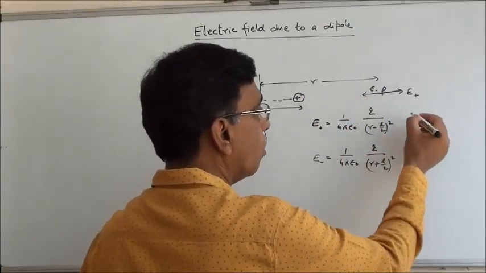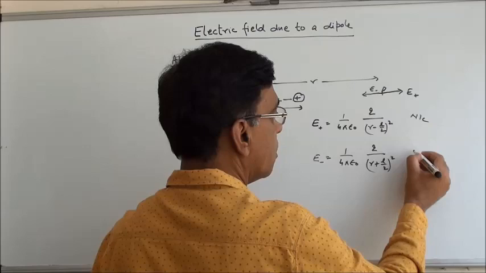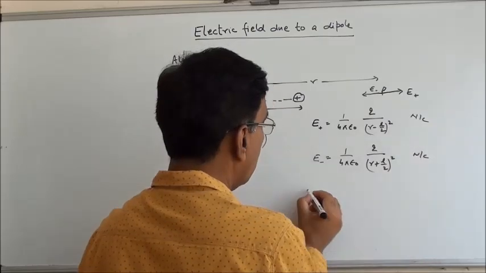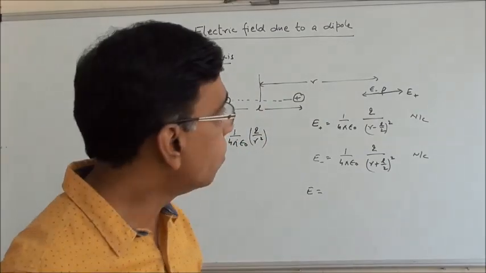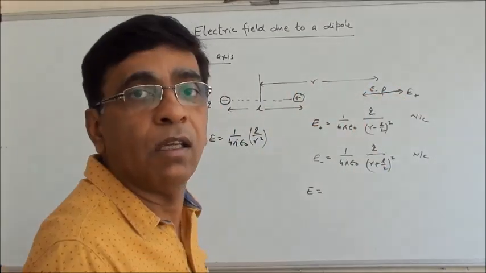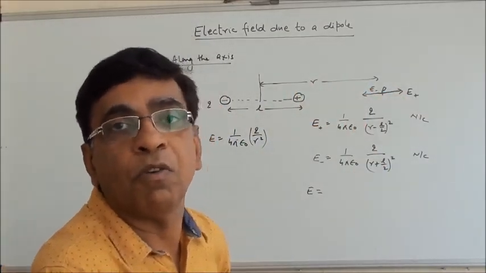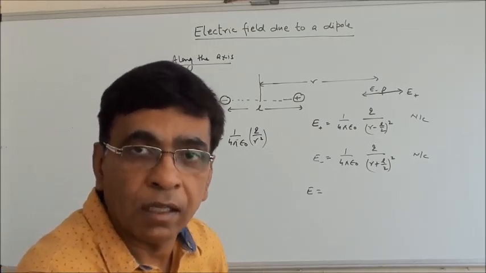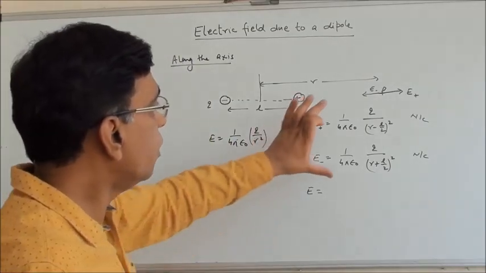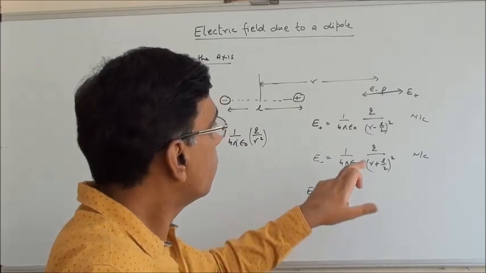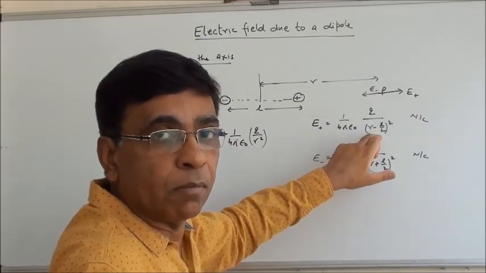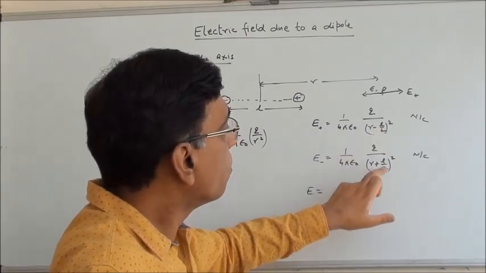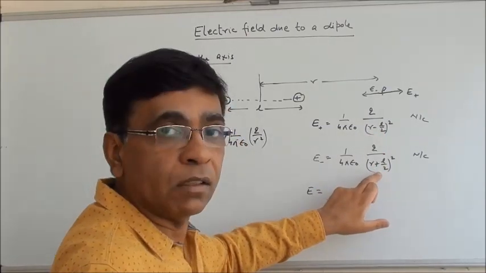Now, in Newton per Coulomb, SI units, what will be the resultant field? It will be the difference of the two, because the two vectors are in opposite directions. How do we calculate the resultant? Take the difference. And which one is bigger? Here the denominator has a smaller number, and here the denominator is a bigger number.